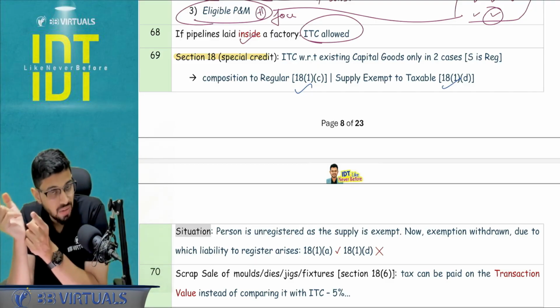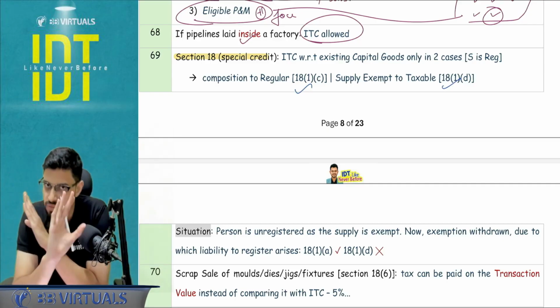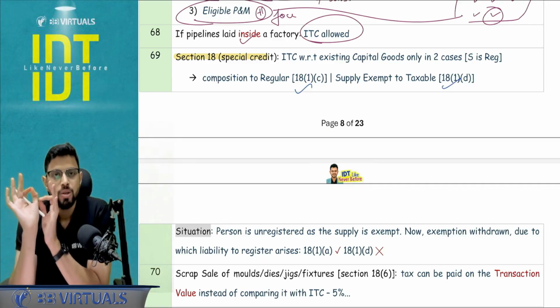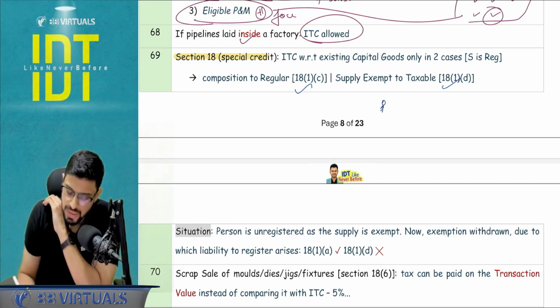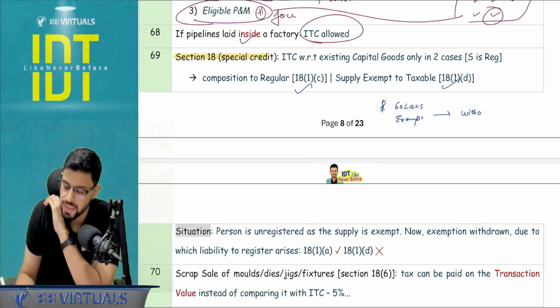But 18.1C, 18.1D, inputs plus capital goods, input services, nowhere available. So there is one question I want to test. If there is a person whose supply is 60 lakh, his aggregate turnover is 60 lakh, but everything is exempt. The entire supply is exempt. Tomorrow this exemption is withdrawn and hence it becomes taxable. So are we going to apply section 18.1A or section 18.1D?